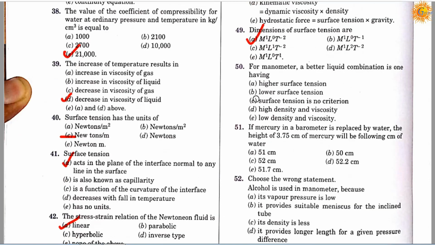Question number 50. For manometer, a better liquid combination is one having: option A higher surface tension, option B lower surface tension, option C surface tension is no criteria, option D high density and viscosity, option E low density and viscosity. So correct answer is A. For manometer, the better liquid has a higher surface tension.